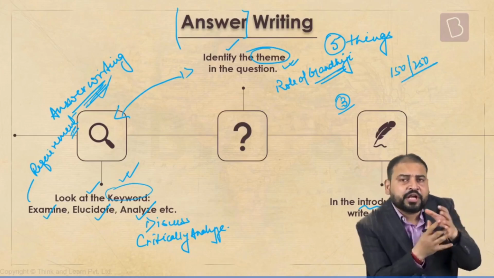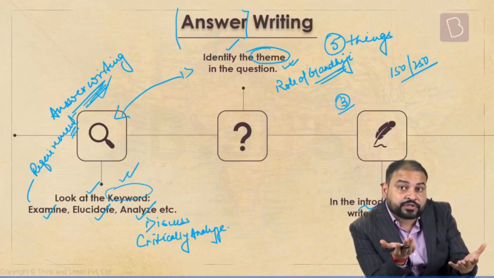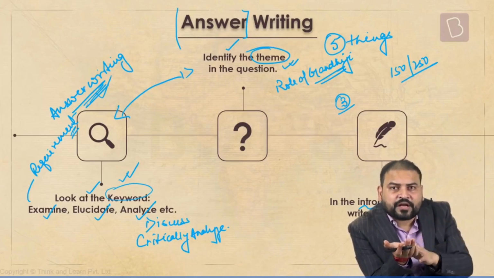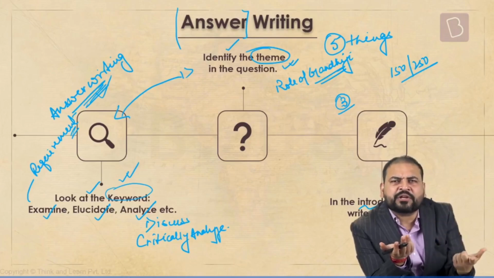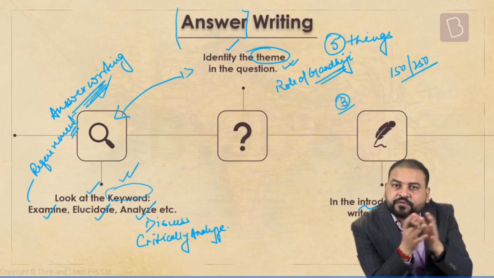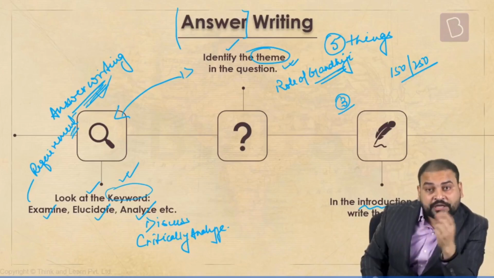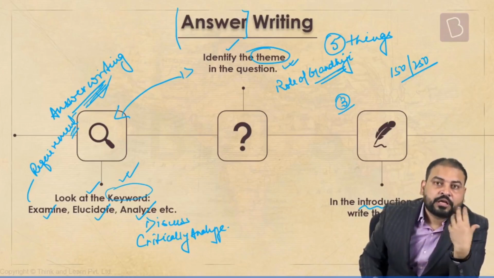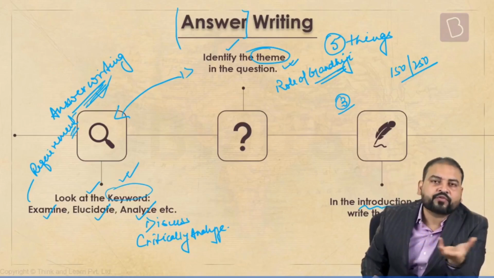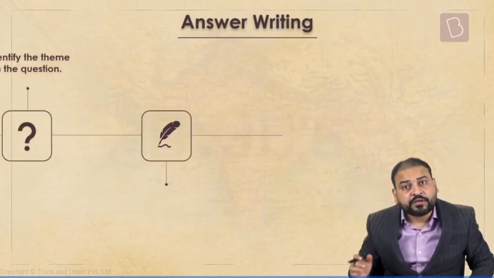So 150, definitely a small introduction. 250 definitely will have a bigger introduction. The moment we see how many words are asked, if it's a 150-word answer, a one-line introduction, father of the nation, Mr. Gandhi, whatever you have to write, you start with the introduction, and very soon you come to the theme, that is the body. If it's a 250-word question, definitely you can write 2 lines over there. And then you come to the theme of the question, the body.